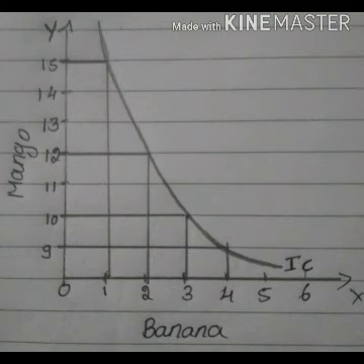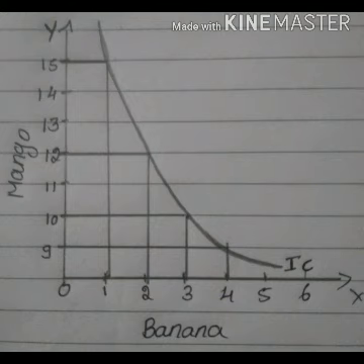So see, in combination A the consumer is consuming 15 units of mango and 1 unit of banana. When you want to increase the consumption of banana from 1 to 2, he has to reduce the mango consumption from 15 to 12, right? And if you want to again increase the banana consumption from 2 to 3, he has to reduce the mango consumption from 12 to 10.